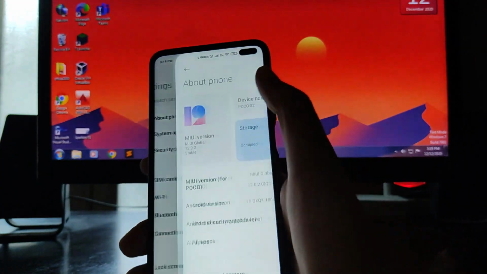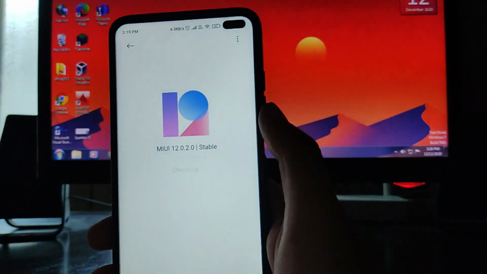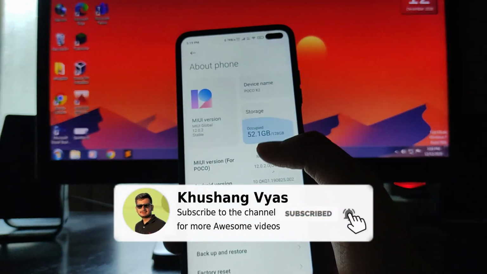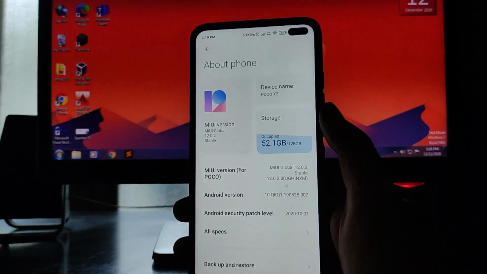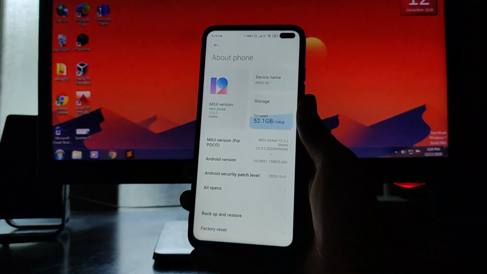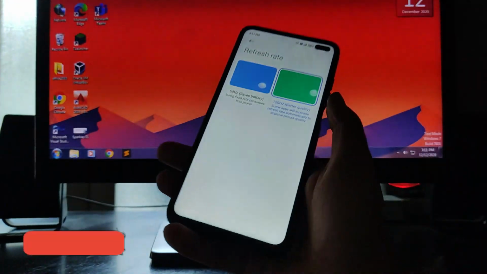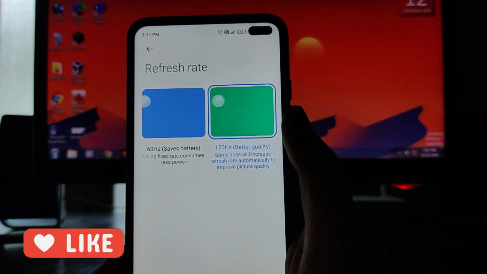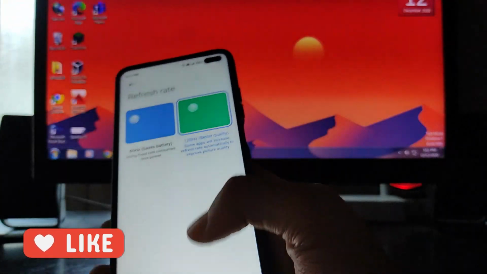I'll just tell you that this is the MIUI version. Here is the 12.0.2.0 stable version, the global version. As you can see, MIUI version global, so I'm not using any custom ROM or anything. Okay, so guys, as you can see here, the display is set to 120 Hz.